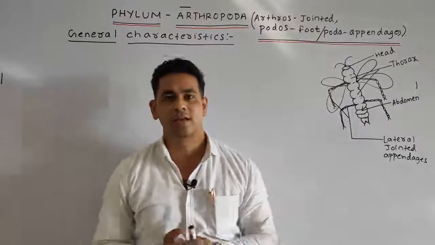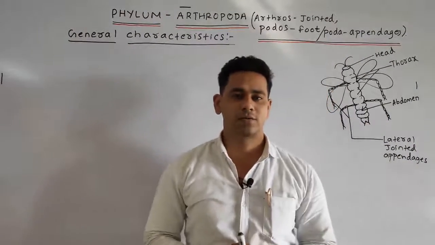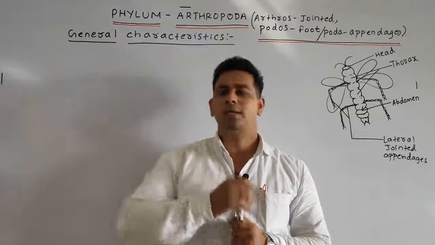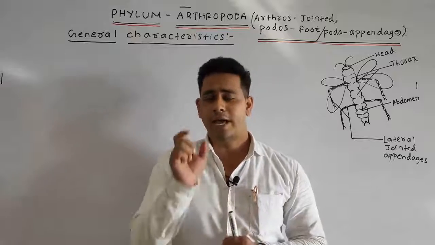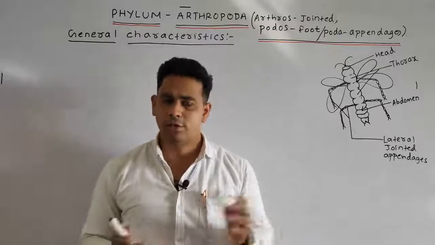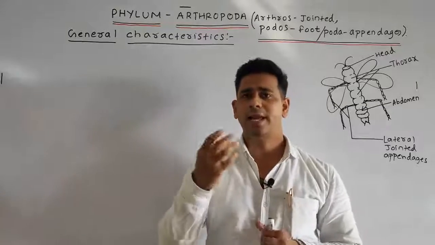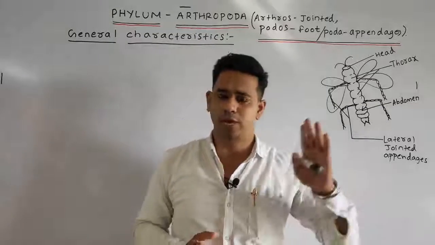Hello students, in the previous class we discussed the phylum Annelida. If we break the term Annelida, we find annulus and eidos. Annulus means ring-like and eidos means form. So we can say that organisms having a ring-like form belong to the Annelida.